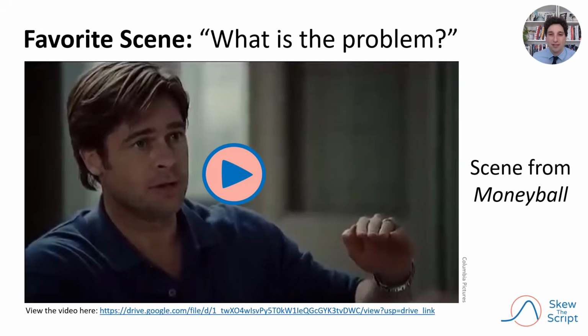To get a sense of the movie Moneyball, let's watch my favorite scene featuring Brad Pitt playing the general manager of the Oakland A's. No, what's the problem, Barry? We need 38 home runs, 120 RBIs, and 47 doubles to replace. The problem we're trying to solve is that there are rich teams and there are poor teams. Then there's 50 feet of crap.